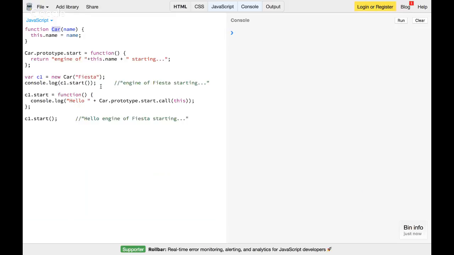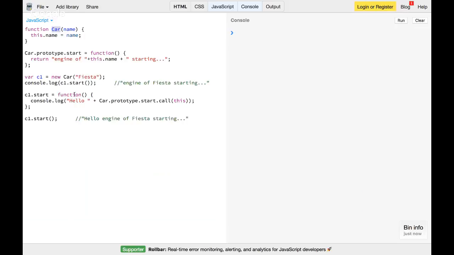a start method, because c1 doesn't have a start method, but it goes one level up the prototype chain, and because of those linkages only it can go up, because those linkages get created automatically when you use the new keyword, and that's how the link between your object and the constructor happens. Out of a function, it doesn't copy everything like in other programming languages. Those copy everything that is in the class to your object instance. But in JavaScript there is no copy. It just creates a link. So that's how you access it.